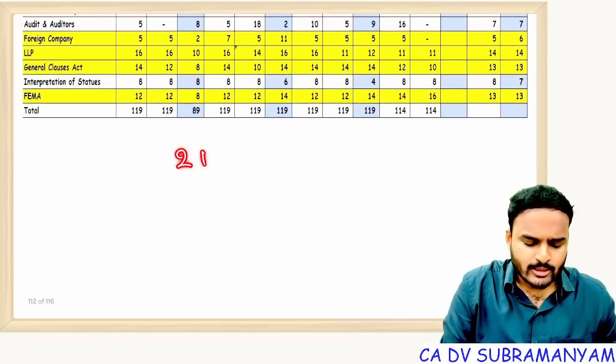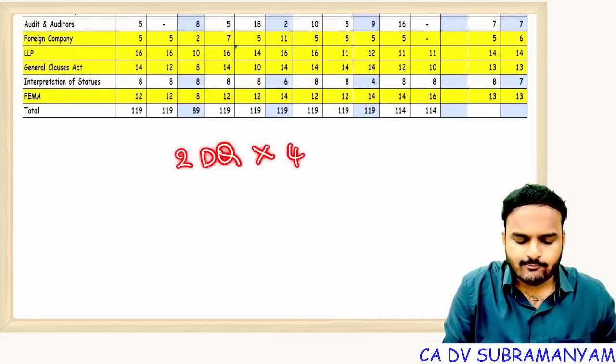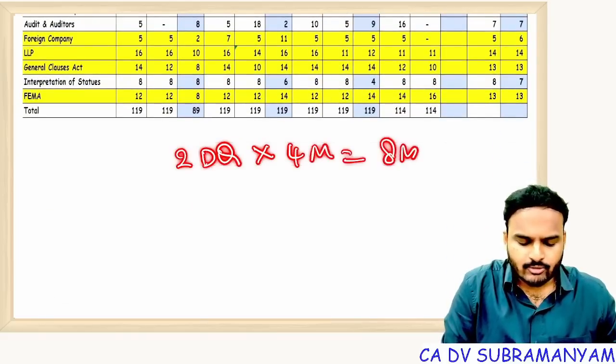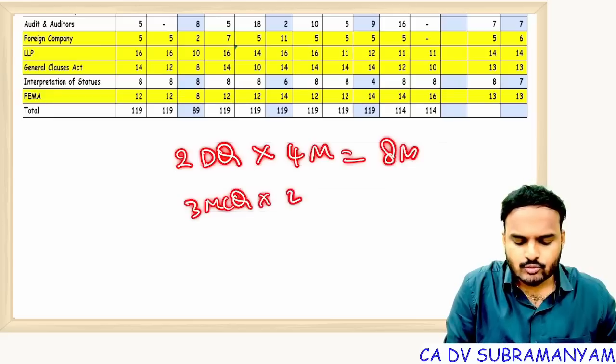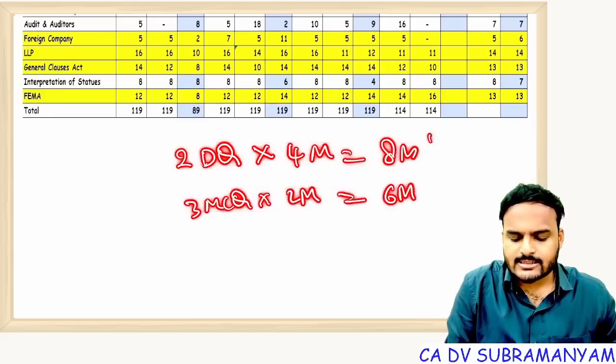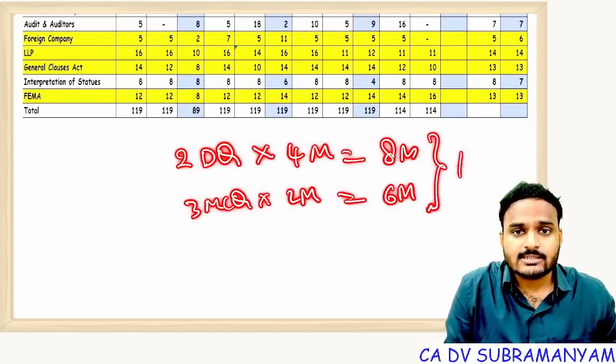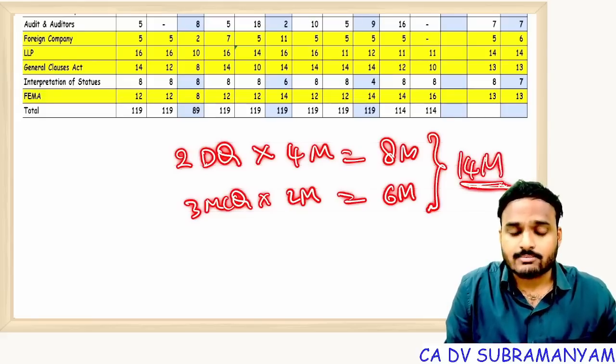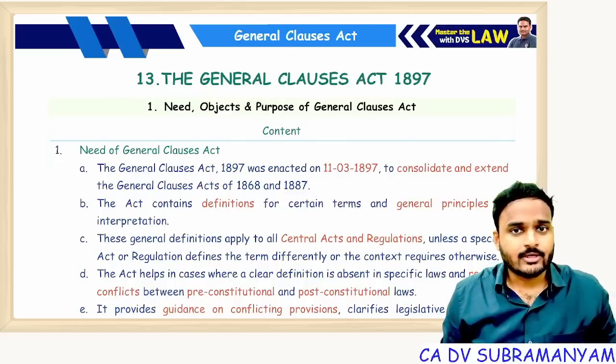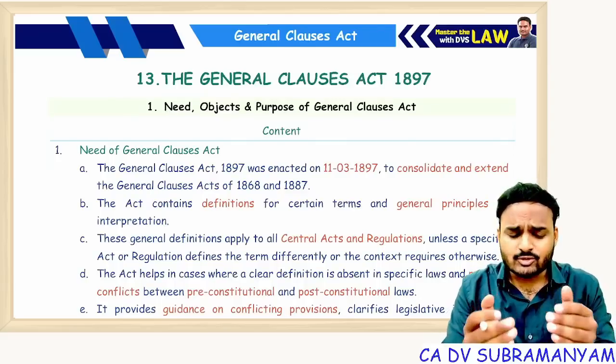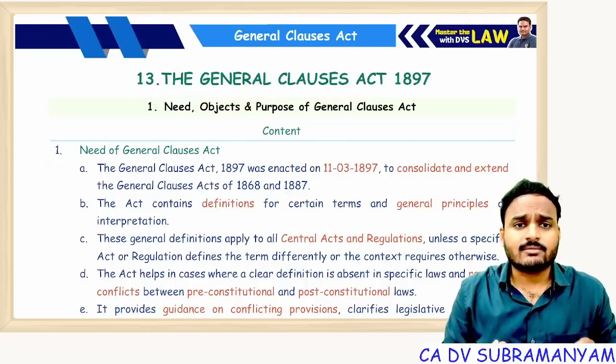You can expect 2 descriptive questions from this chapter, each carrying 4 marks, and 3 multiple choice questions, each carrying 2 marks. So the combined weightage of the descriptive portion and objective portion of this chapter is 14 marks. Small chapter, simple chapter and scoring chapter. So don't take this chapter lightly. For the next 1 hour 15 minutes, you just stay with me and you will feel comfortable with this chapter.